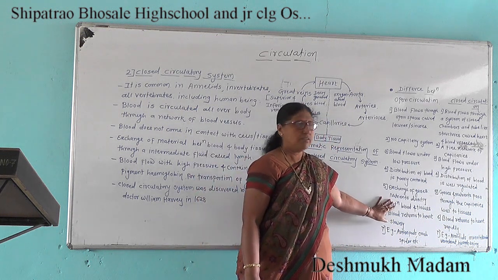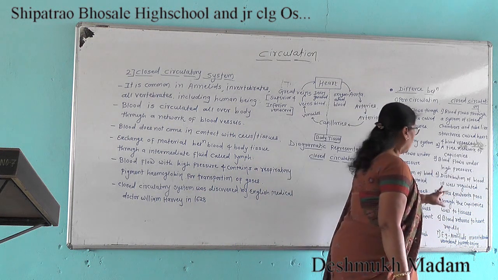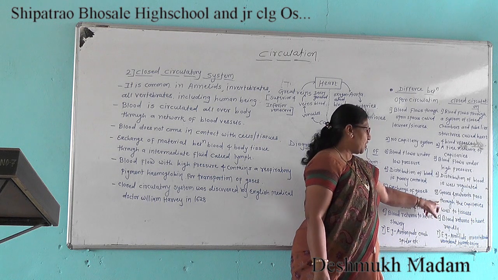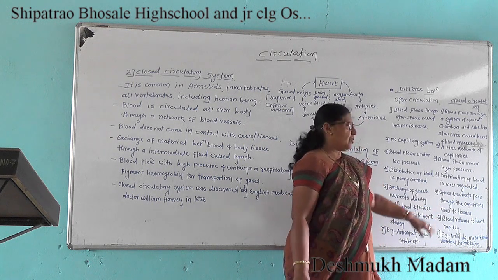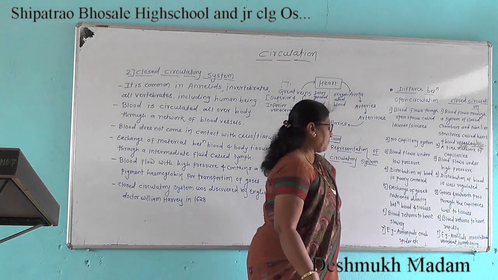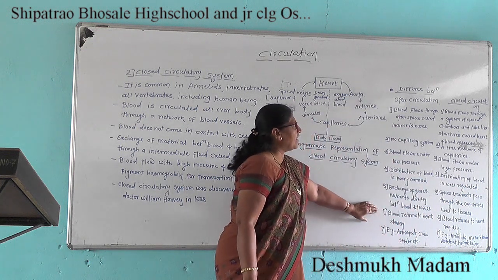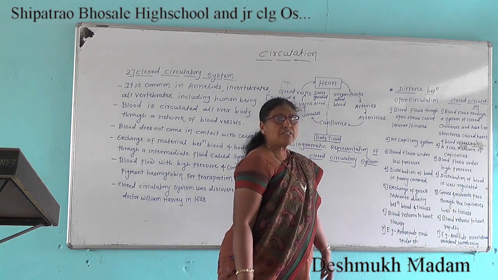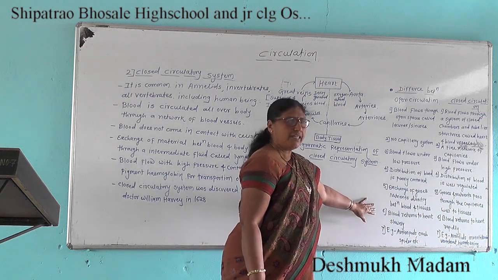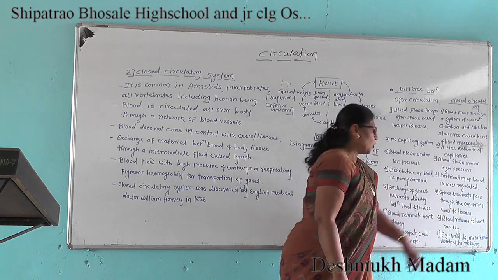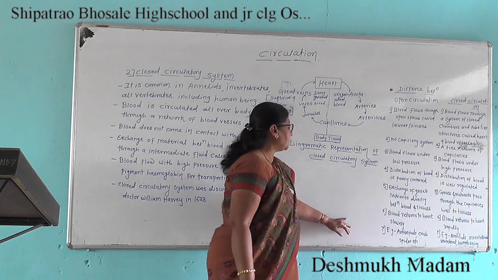In closed circulation, the gases and nutrients pass through the capillary wall to the tissues. Then the next difference: in open circulation, the blood returns to the heart slowly, and in closed circulation, blood returns to the heart rapidly.